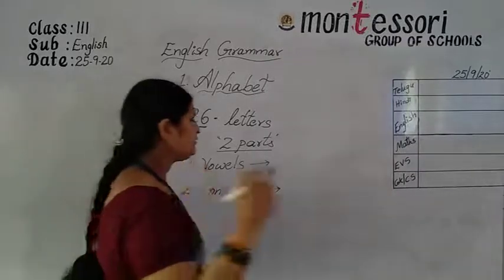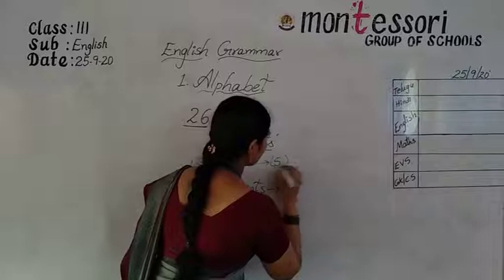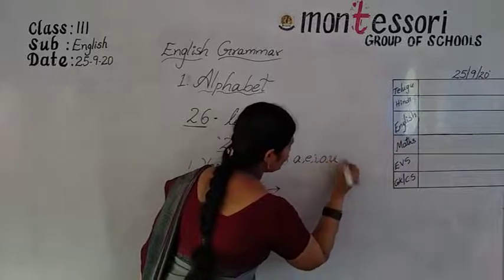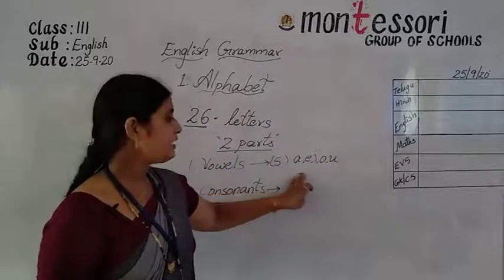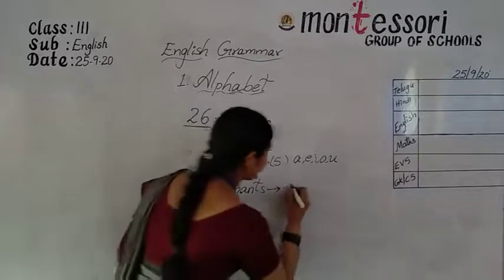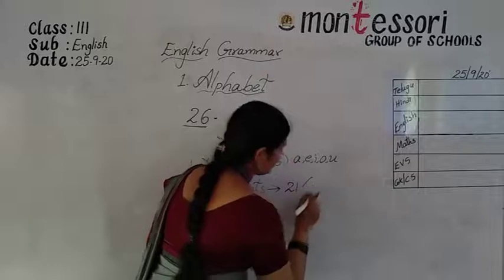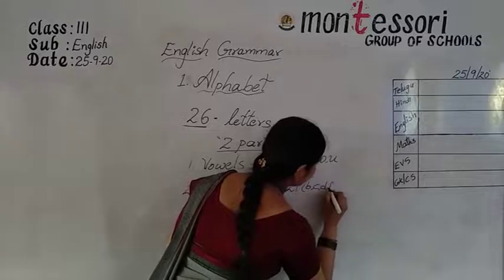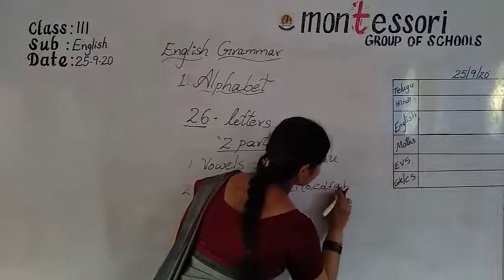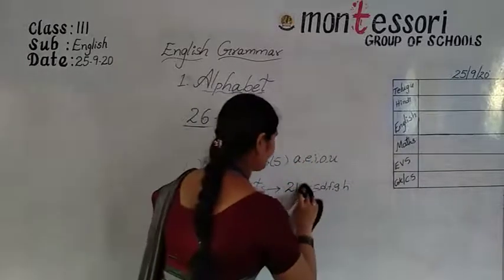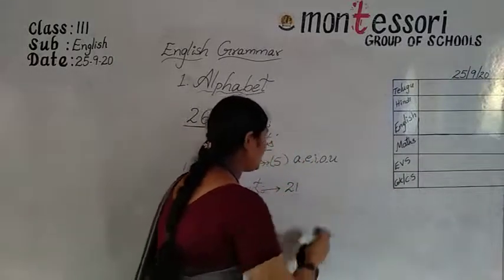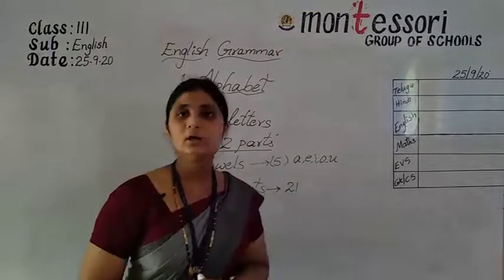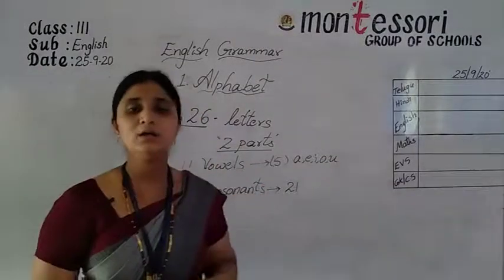We have 5 vowels. What are those 5 vowels? A, E, I, O, U. These 5 are vowels and the remaining 21, B, C, D, F, G, H, like that, are consonants. Only A, E, I, O, U are vowels. The remaining 21 letters are consonants.